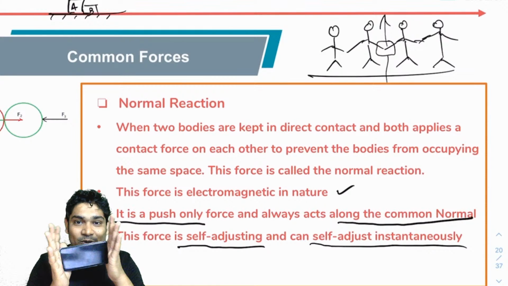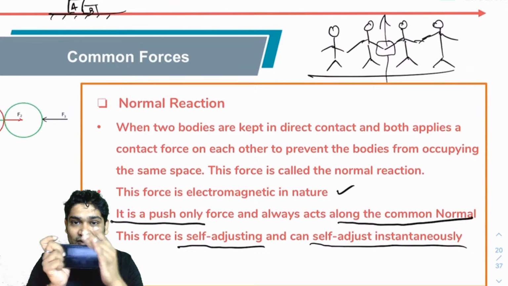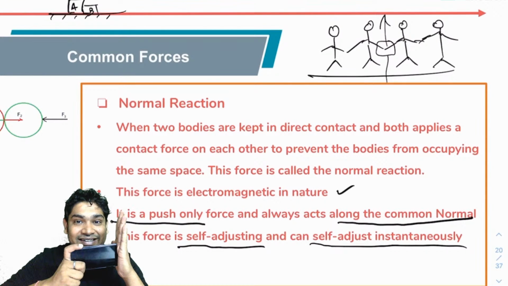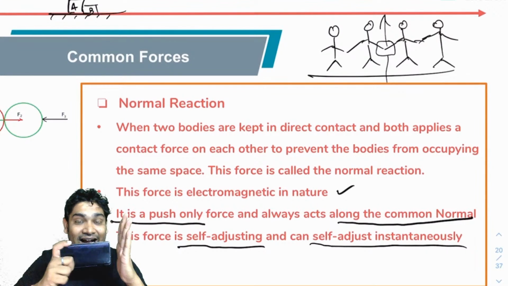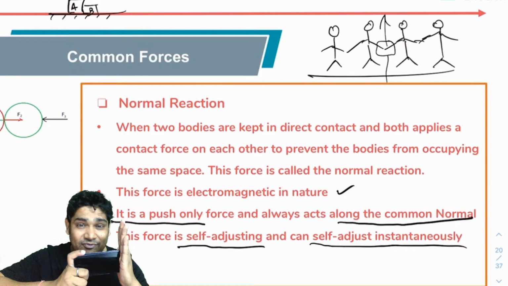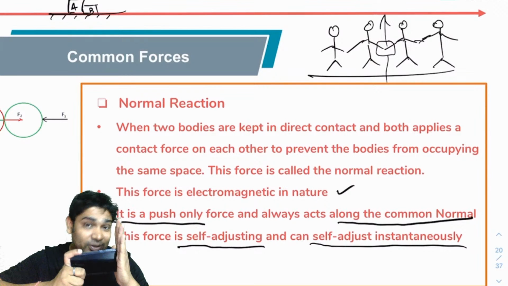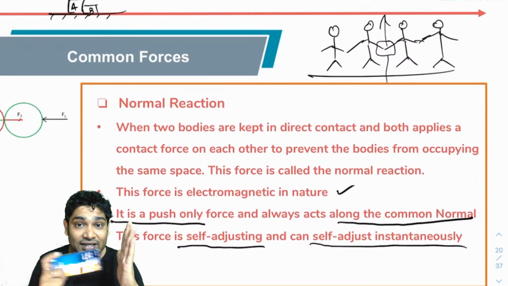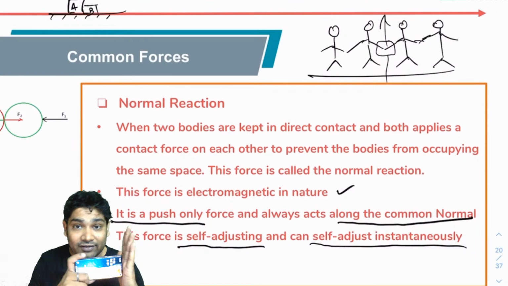So if I'm trying to push my phone with force 1 Newton, then the normal reaction between the hand and the phone must be 1 Newton. If I increase this force to 5 Newton, now the normal reaction must have become 5 Newton. So this force can self-adjust. It can increase its value to whatever is required.